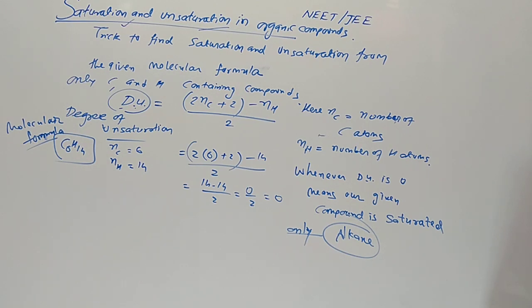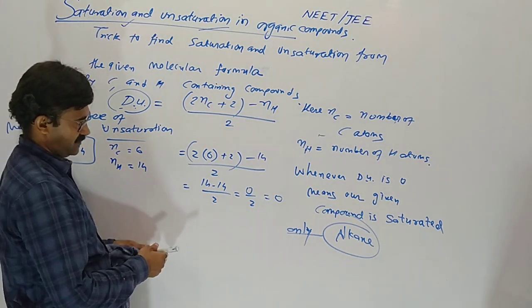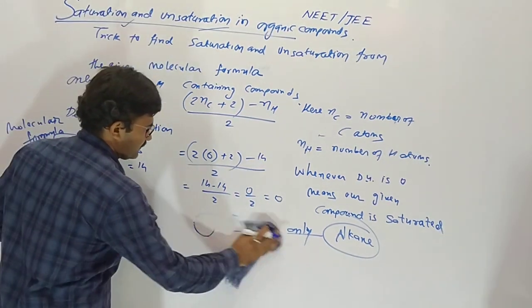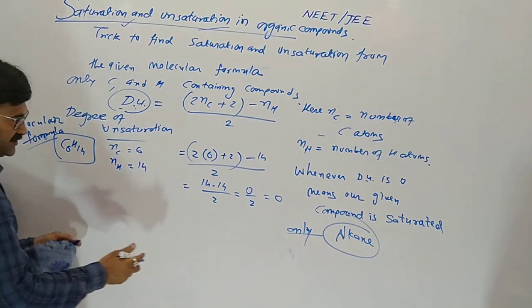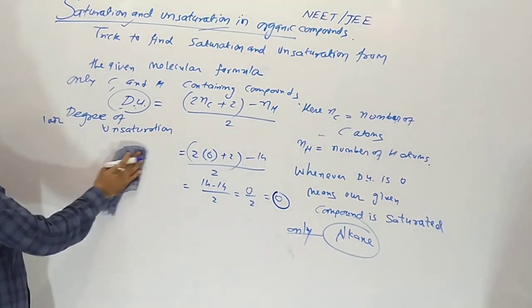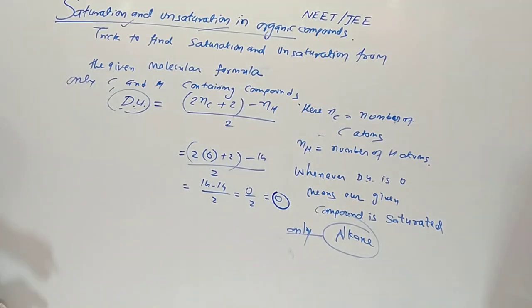Now, give the structure of it and listen. No cycle is there. Only chain structure it possesses. It means that whenever DU comes 0, our structure should be linear.